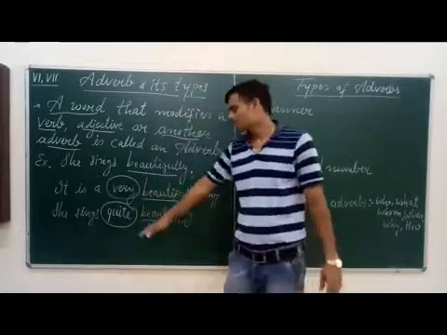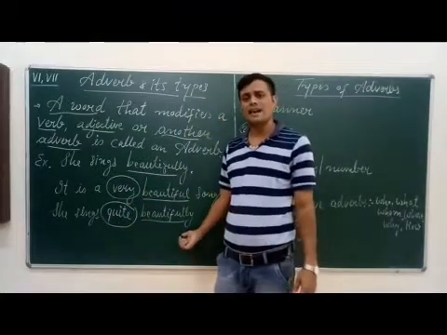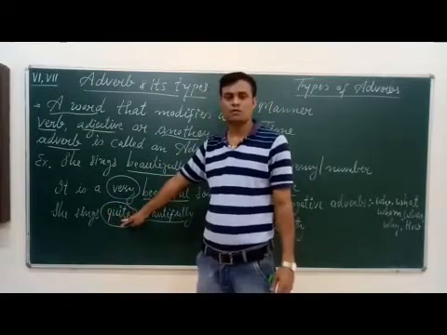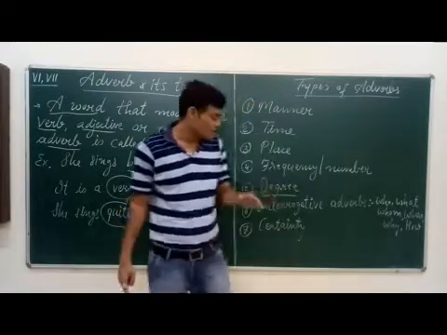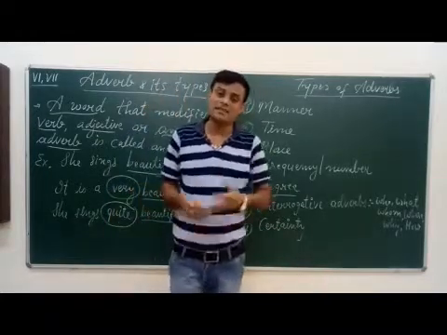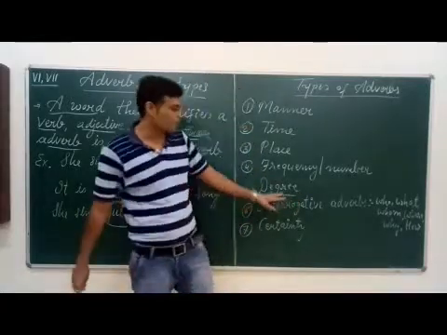Next sentence also. She sings quite beautifully. Here beautifully is an adverb and it is modified by another adverb, quite. So quite is an adverb of degree. To what extent does she sing beautifully? Quite. So quite is an adverb of degree.